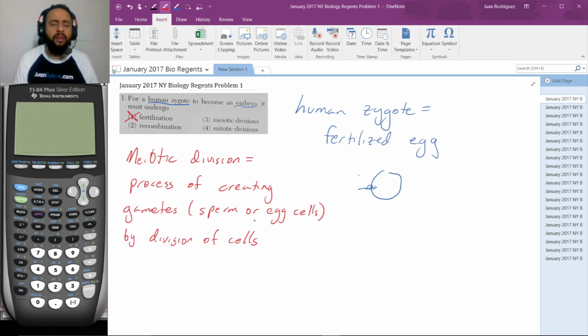Okay, that happens, that is used to create the sperm cell, and that's also used to create the egg cell. Once the two cells are fertilized, meiosis does not happen again.